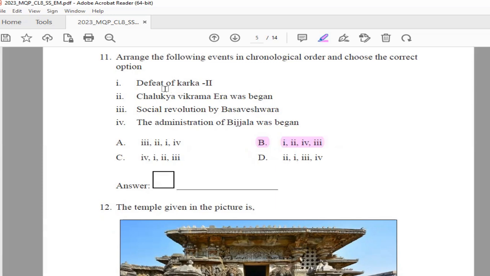First you will write first sentence, defeat of Karka 2. Then second, Chalukya Vikrama era was begun. The next you will write fourth option, the administration of Bijala was begun. The administration of Bijala began. Then the last sentence will be social revolution by Basaveshwara. So this will be the right chronological order. Point number 1, 2, 4 and 3. So you have selected option B.